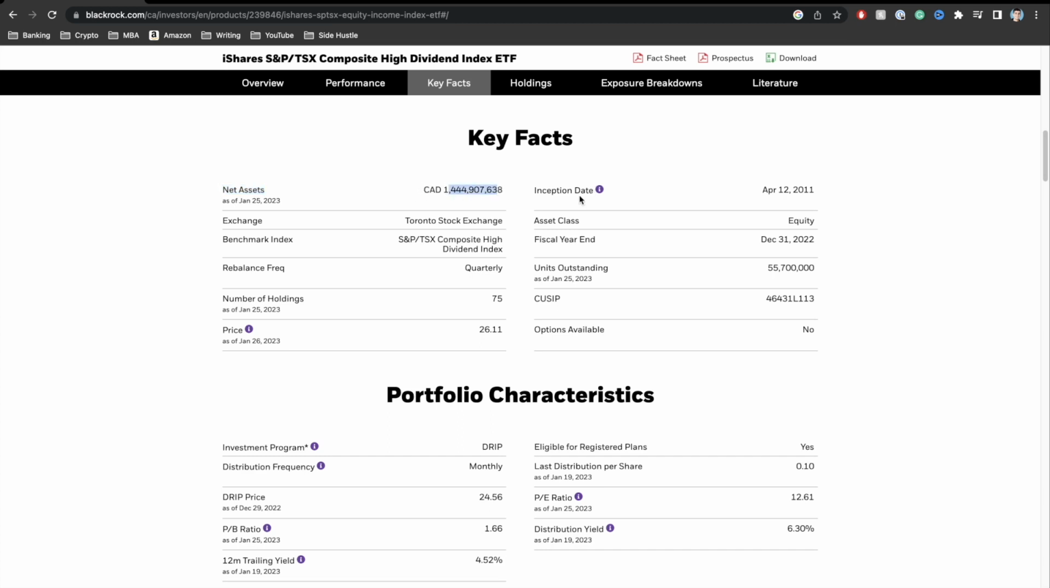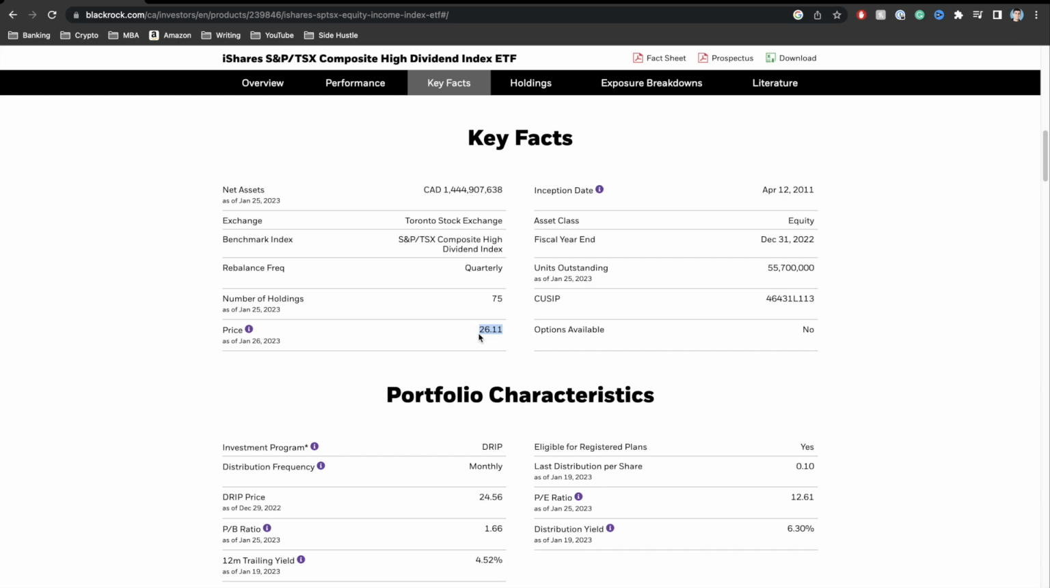This was a fund that was founded about 10 years ago, so April 12, 2011. So it's a relatively new fund. We can see over here that the current price for this particular ETF is $26.11 as of January 26, 2023. So it's a relatively cheap or rather affordable ETF, so you can gain a lot more shares.